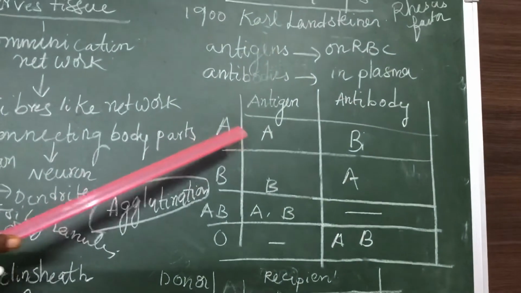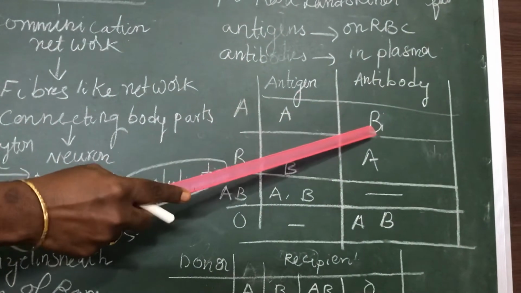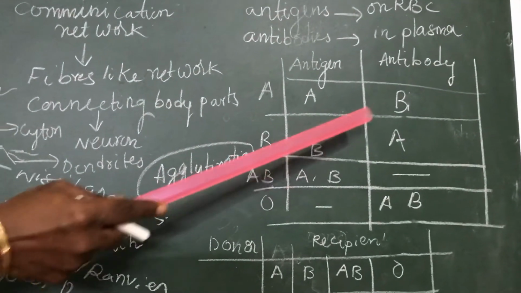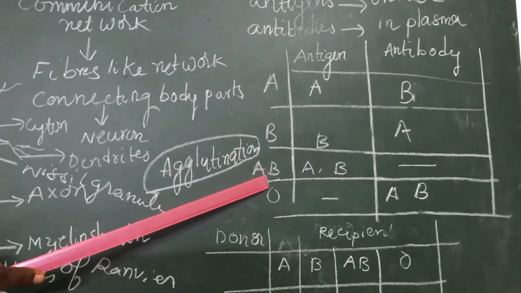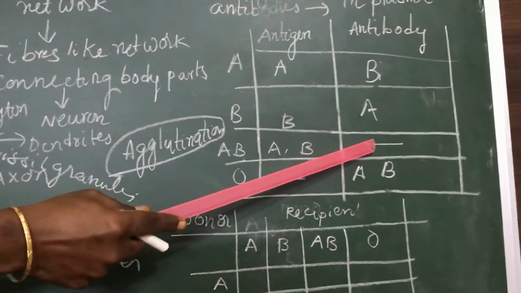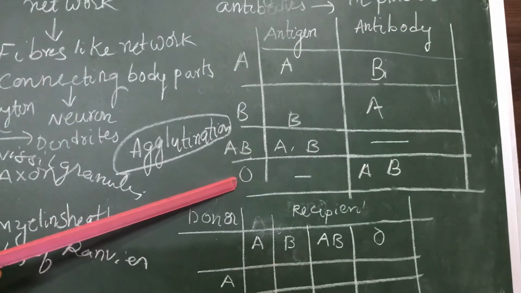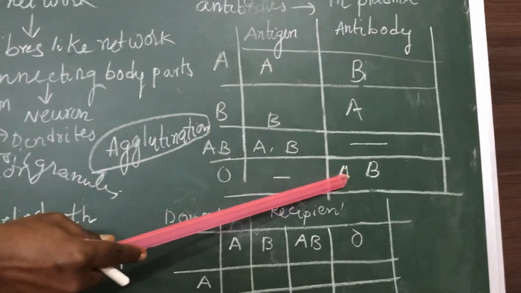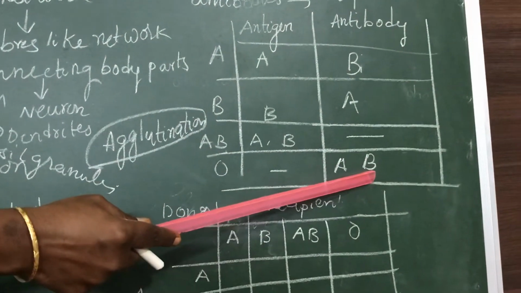Once again we recall it. A consists of A antigen, B antibody. B blood group consists of B antigen, A antibody. AB blood group consists of A antigen, B antigen, but no antibodies. O blood group does not have any antigen, but they have antibodies A and B.